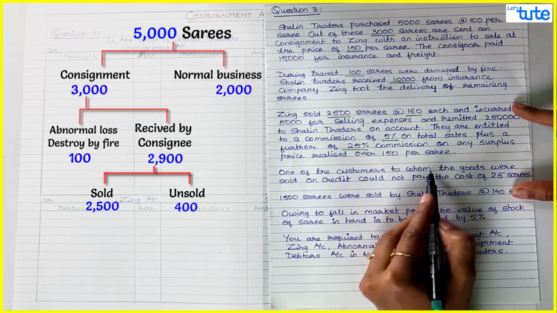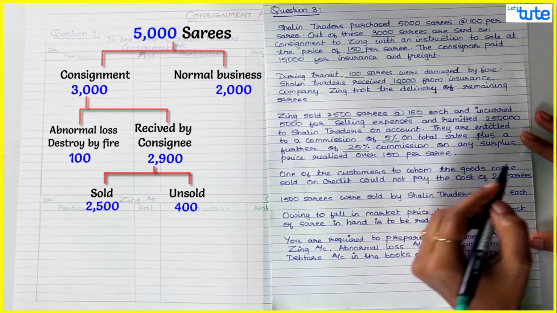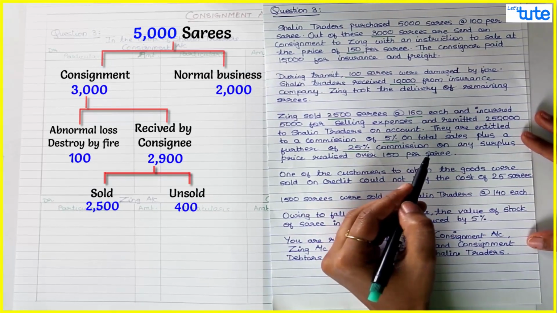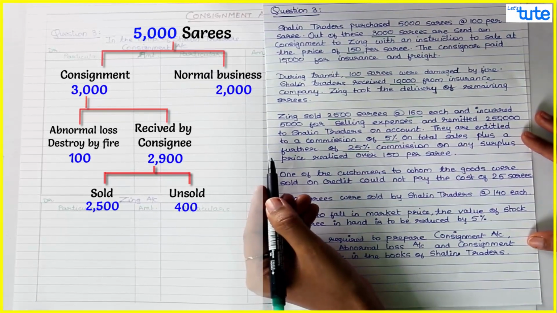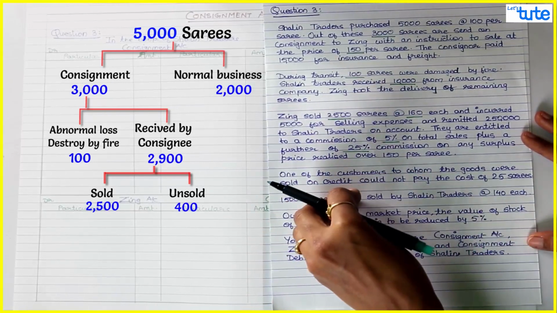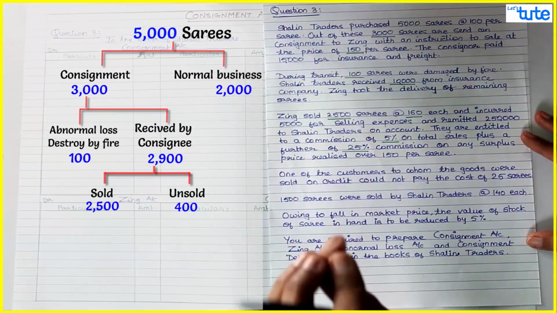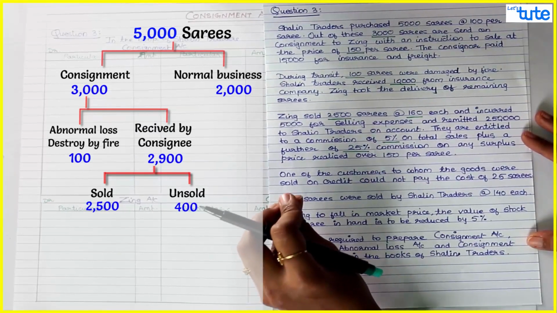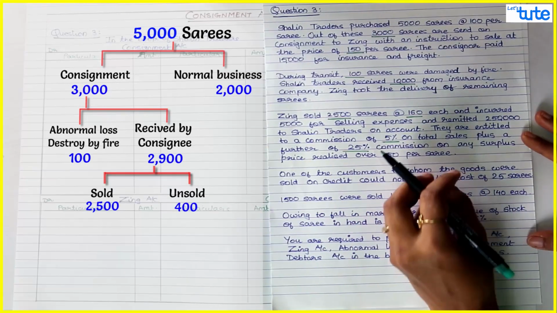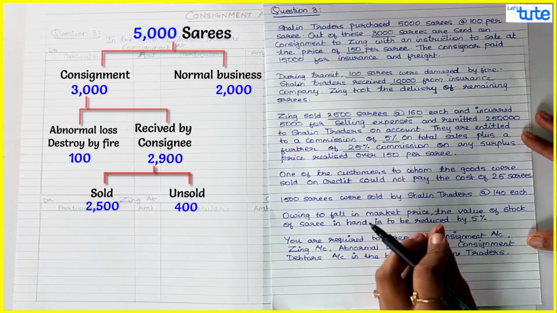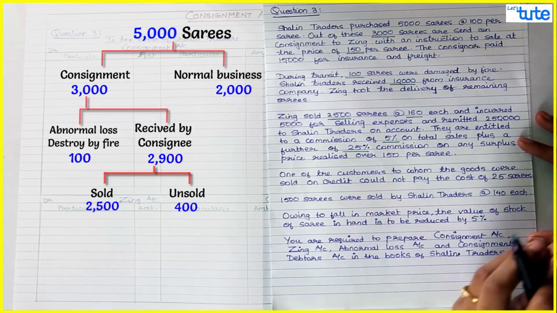Now one of the customers to whom the goods were sold on credit could not pay the cost of 25 sarees. Now in this case, if the Del-Credere commission is given to the consignee, consignment data appears in the books of Zing, that is consignee, and all the collection work is to be done by the consignee. Also, any bad debts will be borne by the consignee if Del-Credere commission is given. But if you see the question, there is no Del-Credere commission given. So if there is any bad debts loss, this would be borne by whom? Consignor. Also consignment data will appear in the books of consignor.